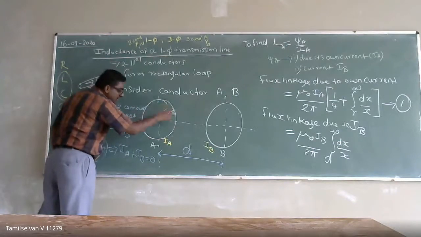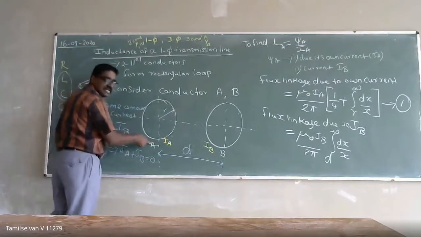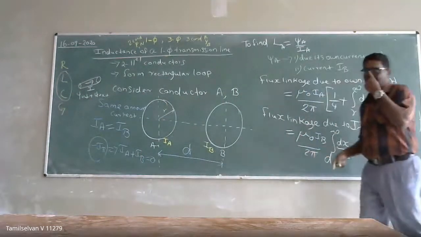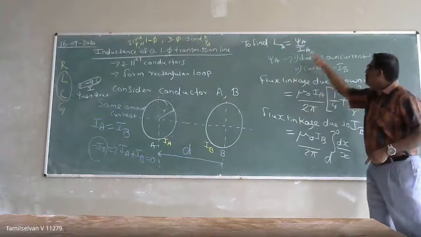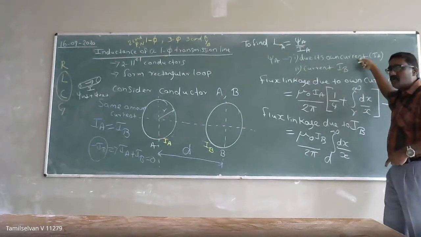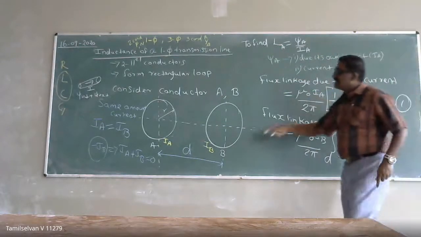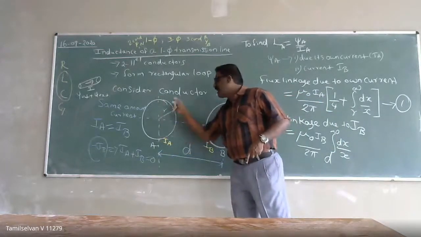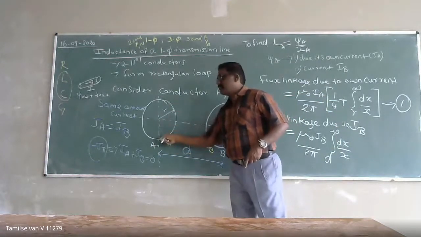For that, I am going to calculate the flux linkage in my conductor A. So the flux linkage in my conductor A is going to have two parts. One is the flux linkage due to its own current. When the current of IA ampere is flowing through this conductor, there will be an internal flux linkage and external flux linkage due to the current IA. Right?